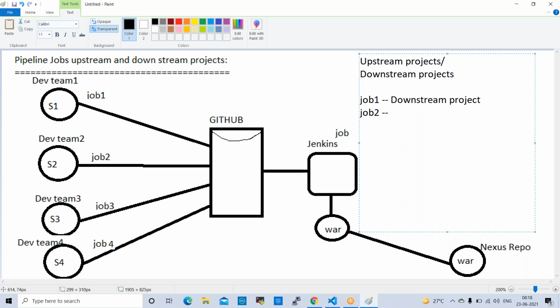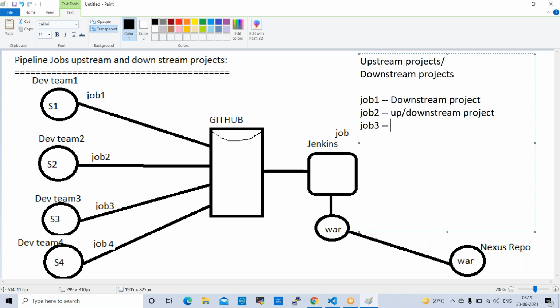And job 2 is an up and downstream project, because it will watch job 1, and also under this job we'll have job 3. That is why we can say up and downstream project. The same for job 3.